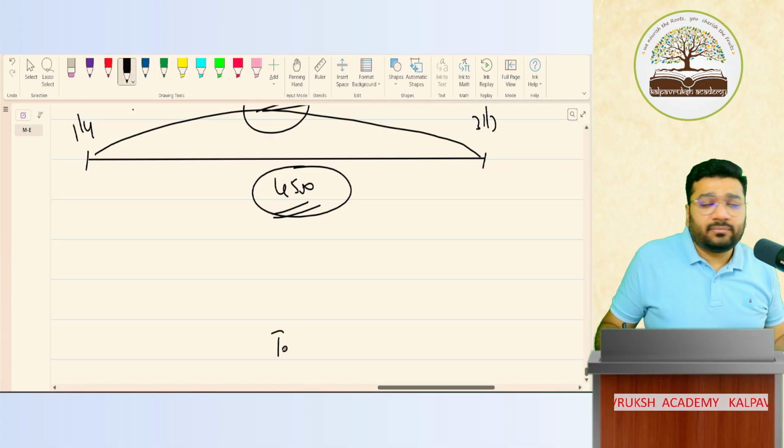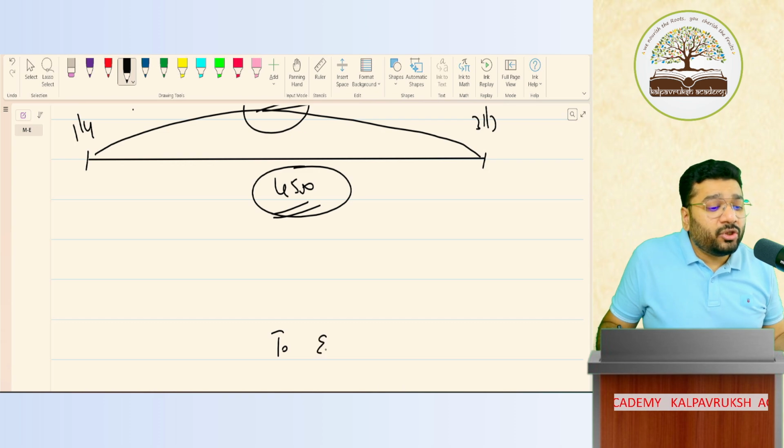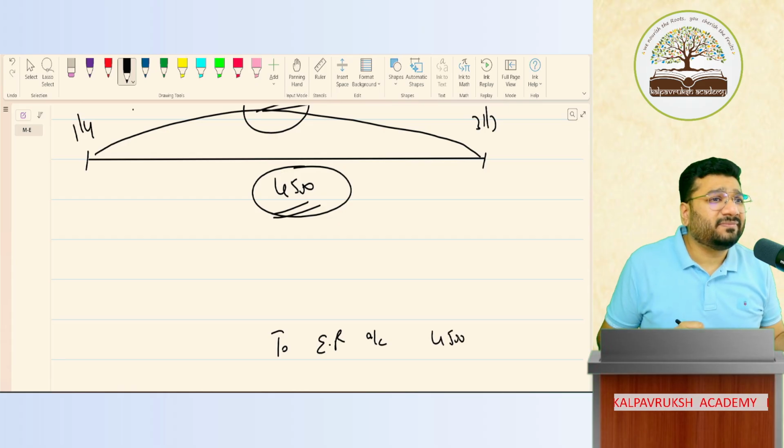The income that you earn has to be credited. Debit all expenses and losses, credit all income and gains. So to expected return account, credit 4,500. Have you received the money? No. When will you receive? In future.